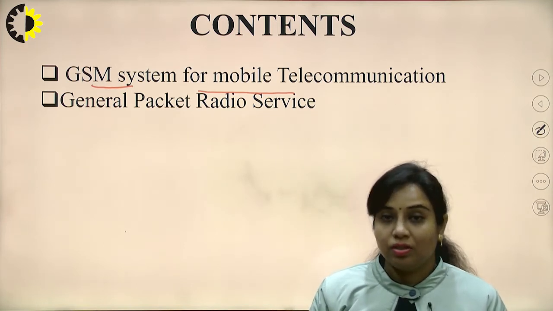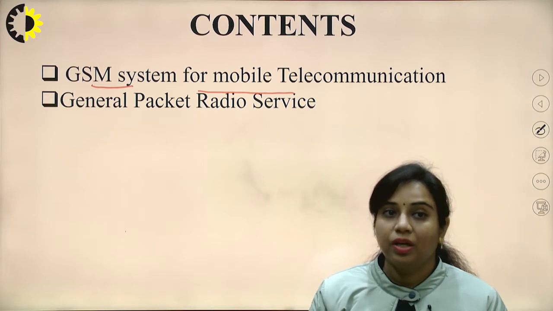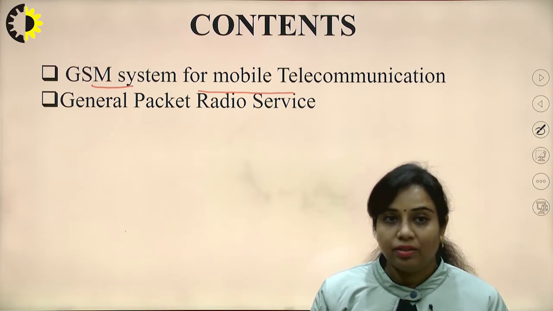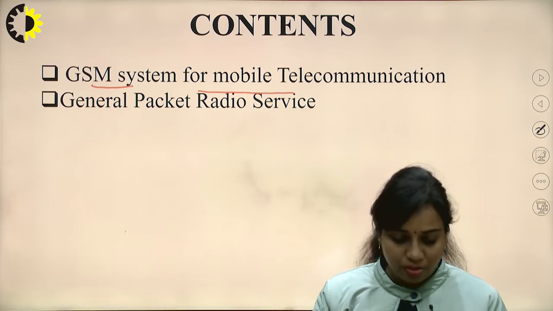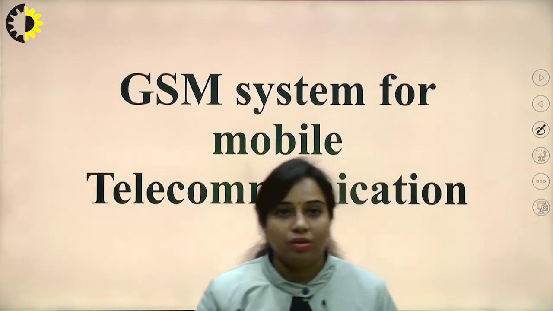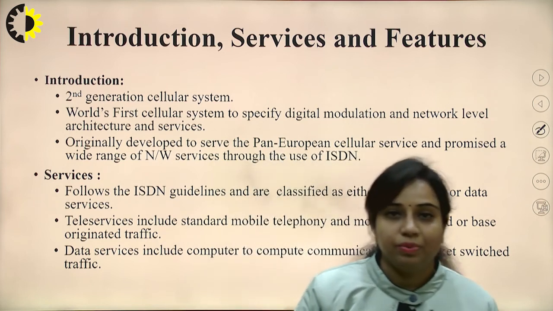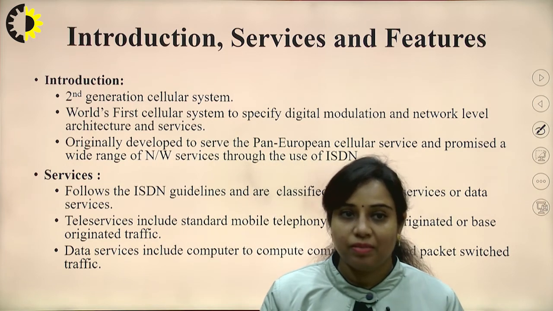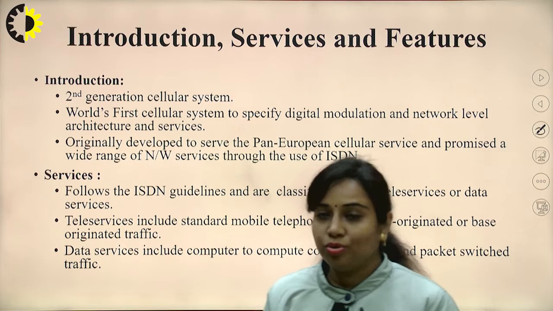Another topic that we are going to discuss today is GPRS, that is General Packet Radio Service. So this is the introduction, the services that are provided by GSM and some of the features that I am going to cover.